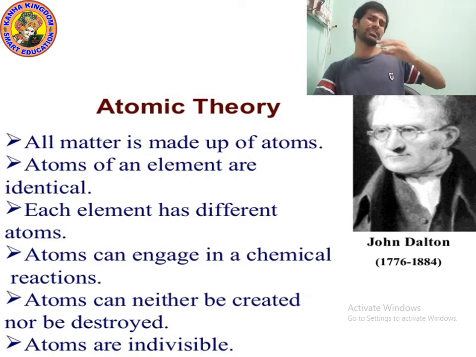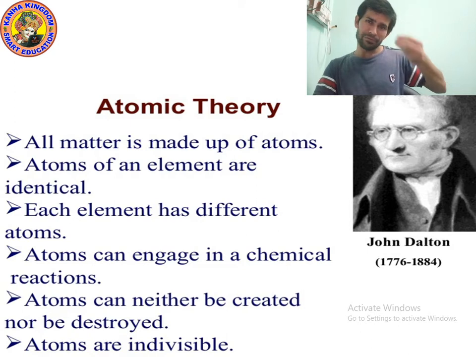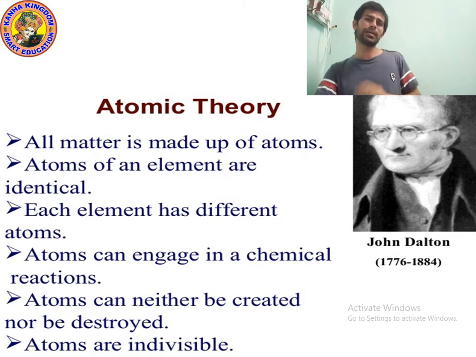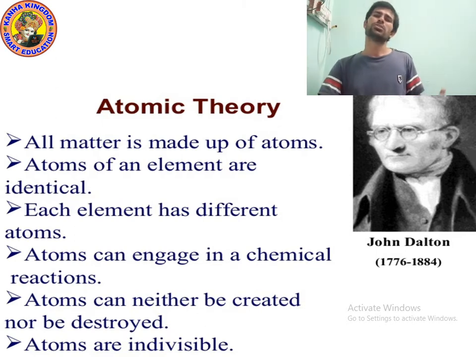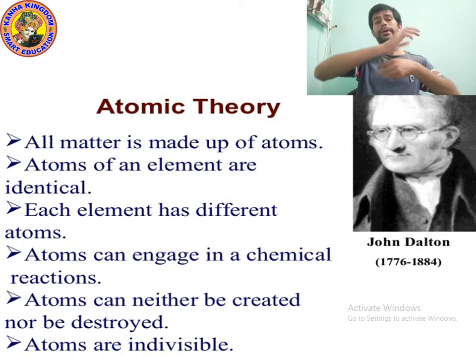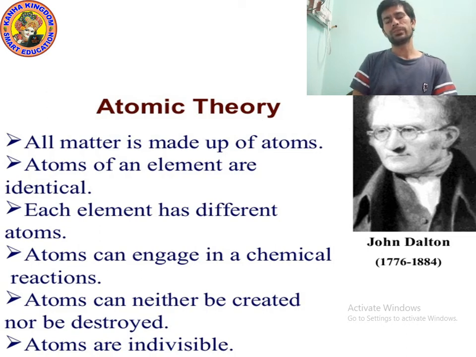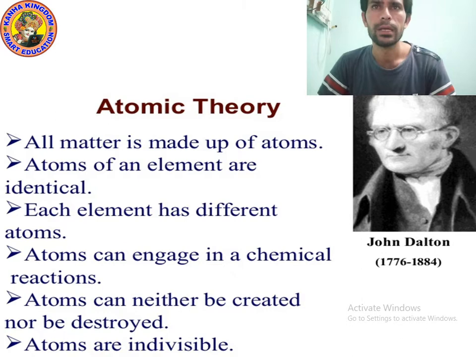So different scientists, different physicists, gave theories related to atom. Atom looks like this, atom looks like monkey, atom looks like elephant. So different scientists gave different theories. You can see the first atomic theory. This theory was given by John Dalton. So let's study.